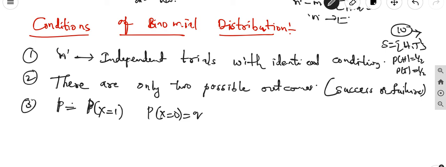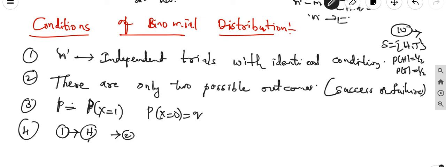The fourth one is that the trials are independent, that is, the probability of an event in any trial is not affected by the results of any other trial. If in the first trial we get a head and then conduct the second trial, the head does not affect the second trial, because the coin has two faces. However many times we toss a coin, head and tail are never affected. So in such cases we apply the binomial distribution.